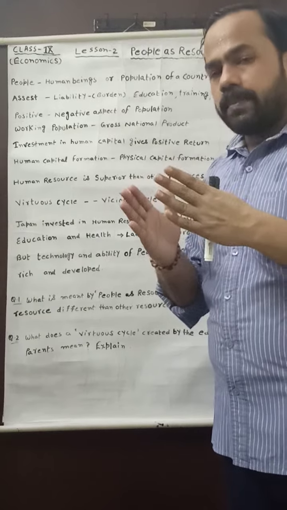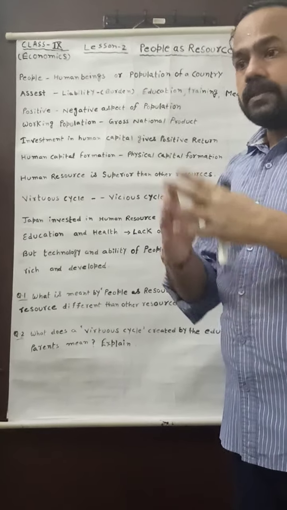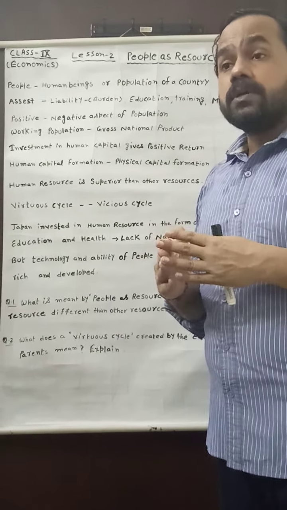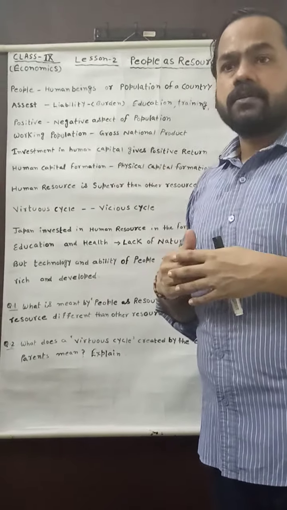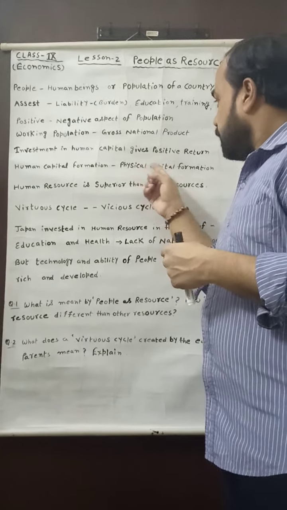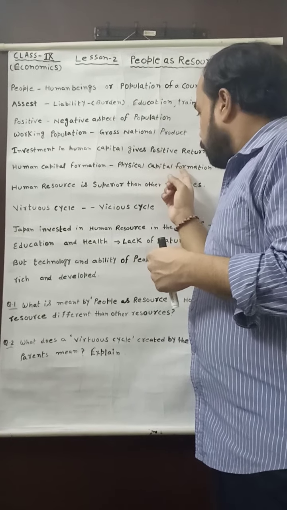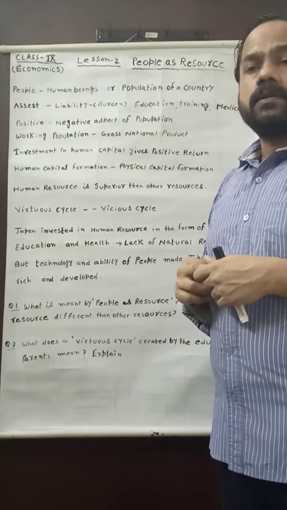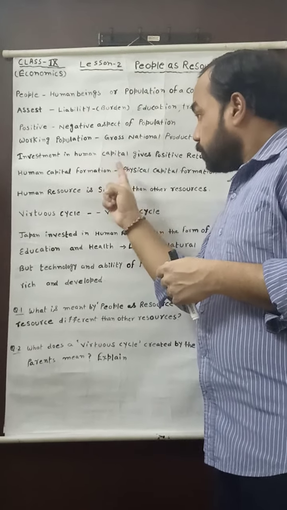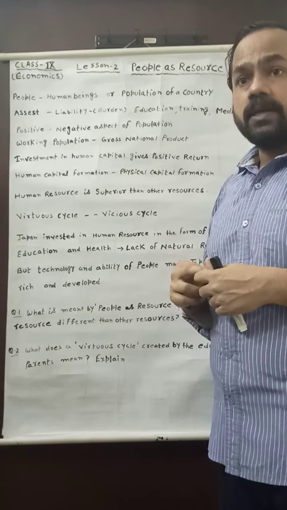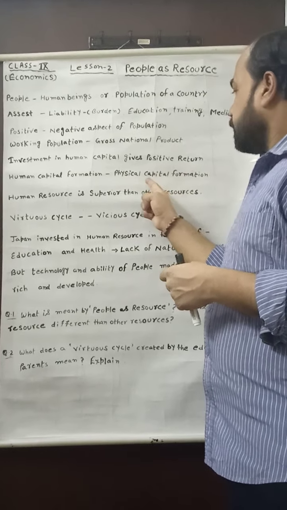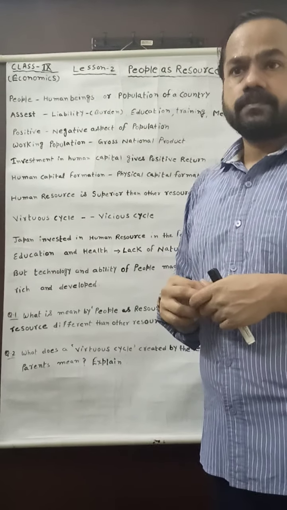When the human capital is formed, what will happen? That human capital will be able to use the natural resources of a nation. Then we can see the physical capital formation: how the human capital will use the natural resources of a nation, and those natural resources will give good capital formation regarding the physical resource.